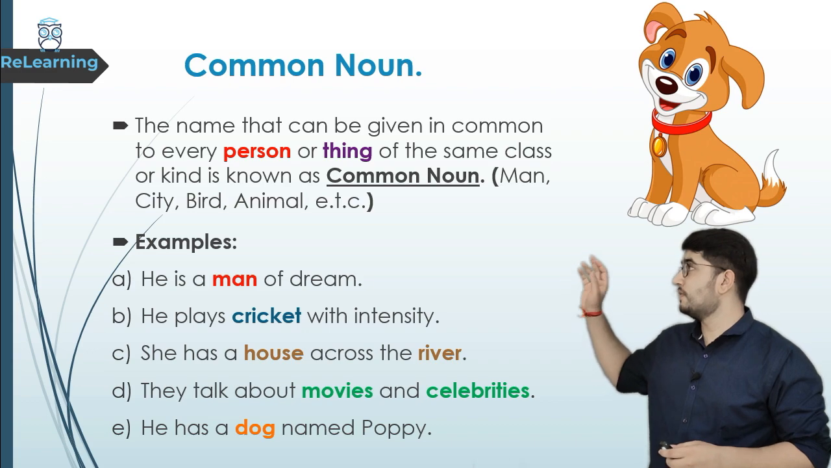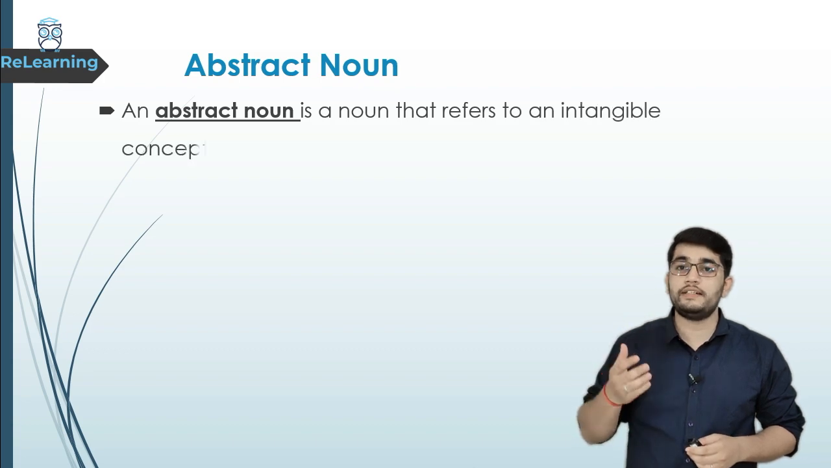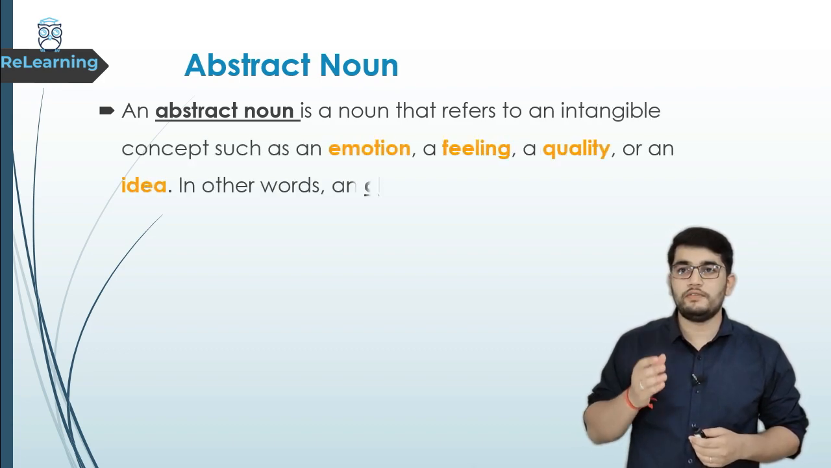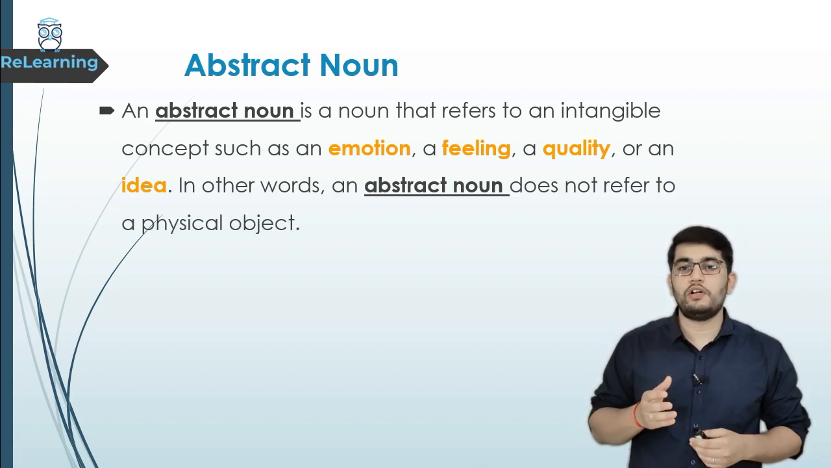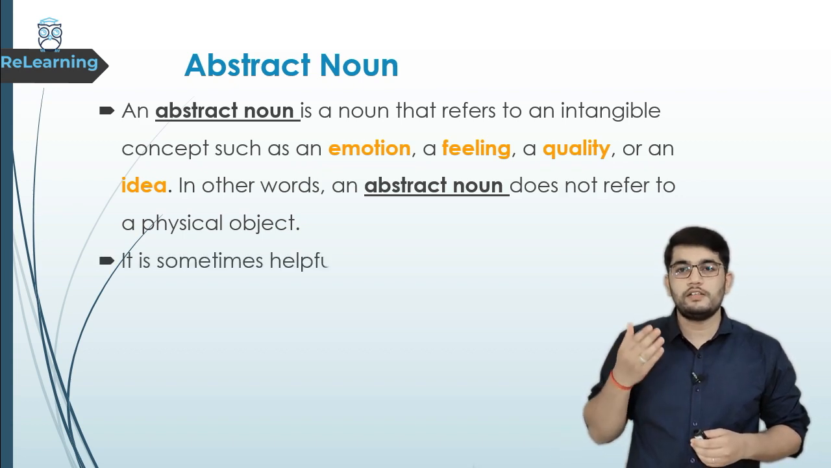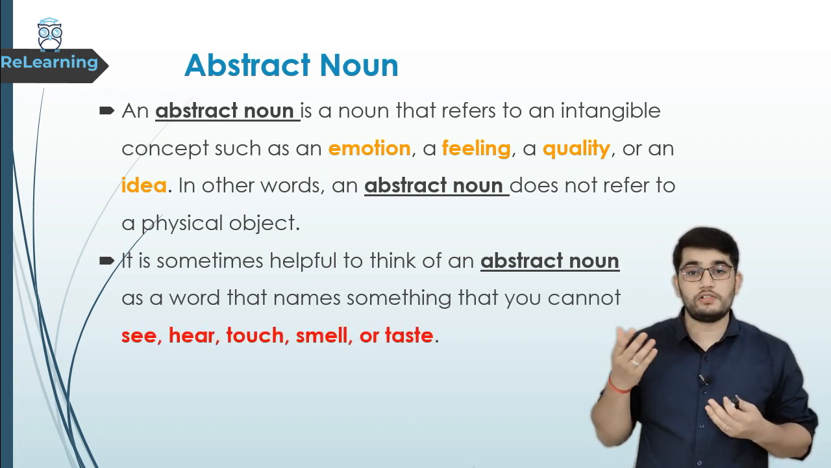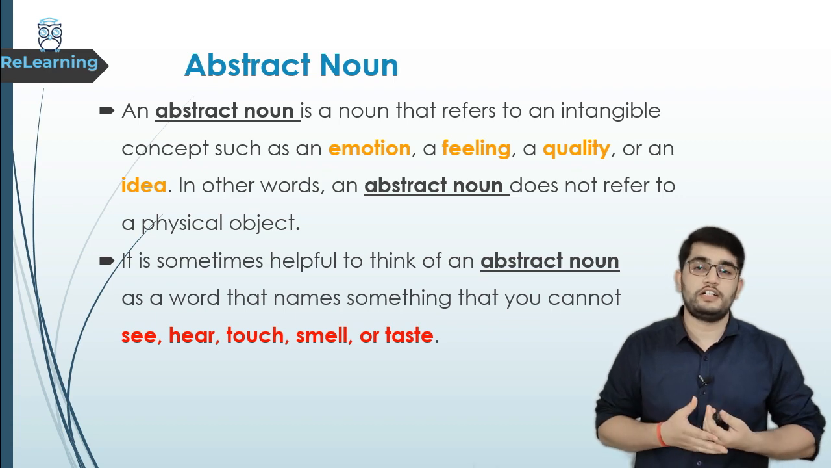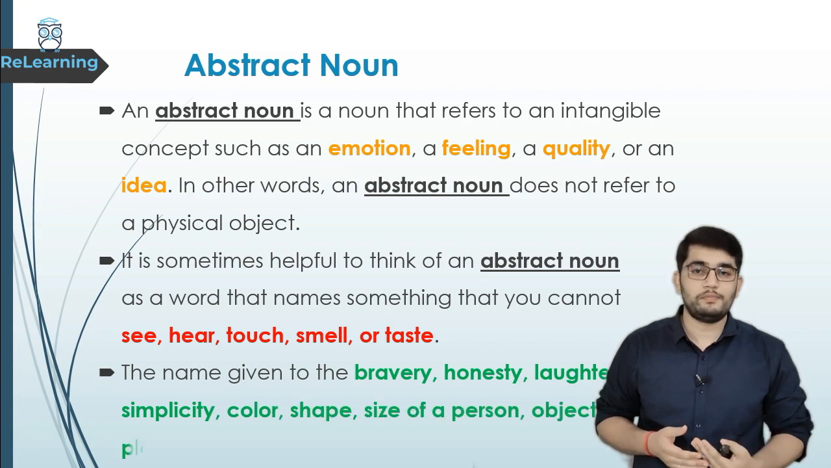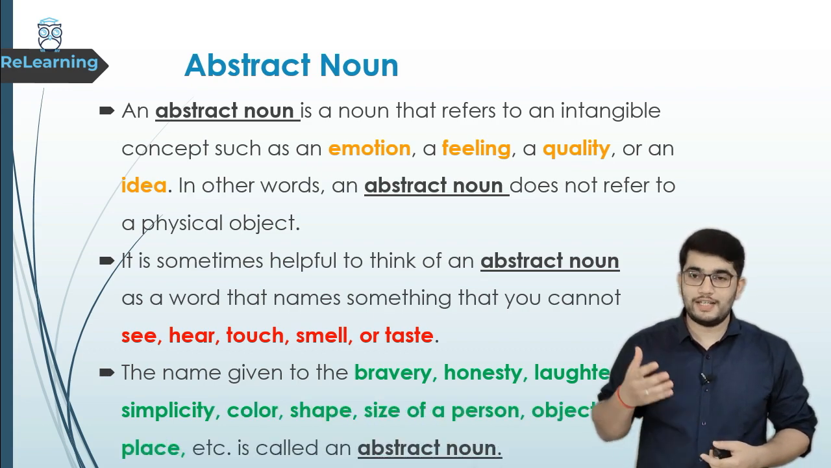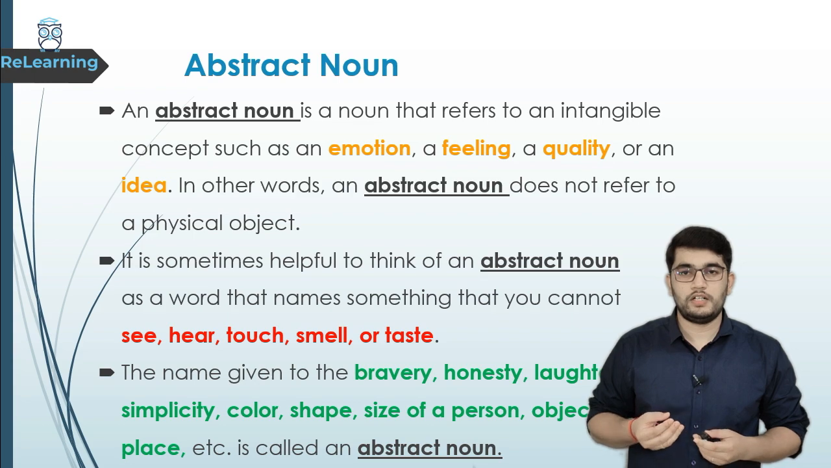Okay. Now let's see the next one, that is abstract noun. An abstract noun is a noun that refers to an intangible concept such as emotions, a feeling, a quality or an idea. In other words, an abstract noun does not refer to a physical object. It is sometimes helpful to think of an abstract noun as a word that names something that you cannot see, hear, touch, smell or taste. The name given to the bravery, honesty, laughter, simplicity, color, shape, size of a person, object or a place is called an abstract noun. Understood?